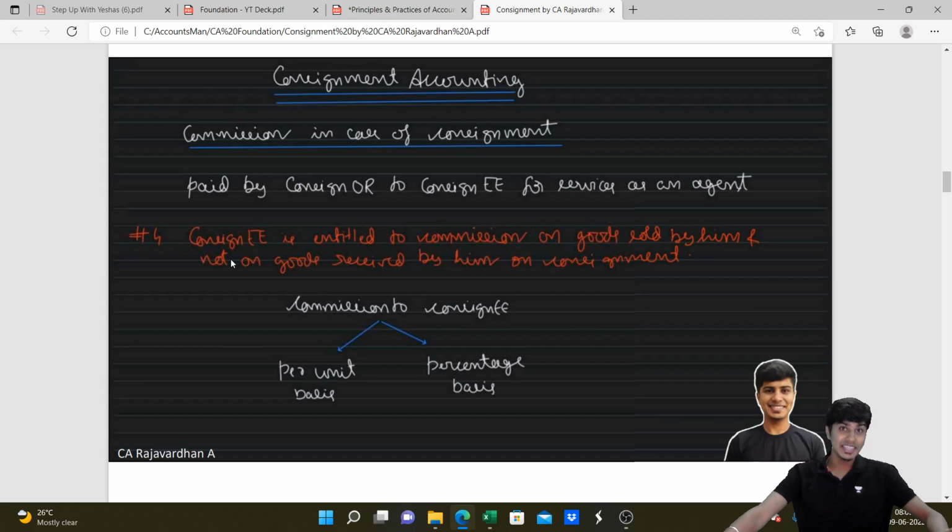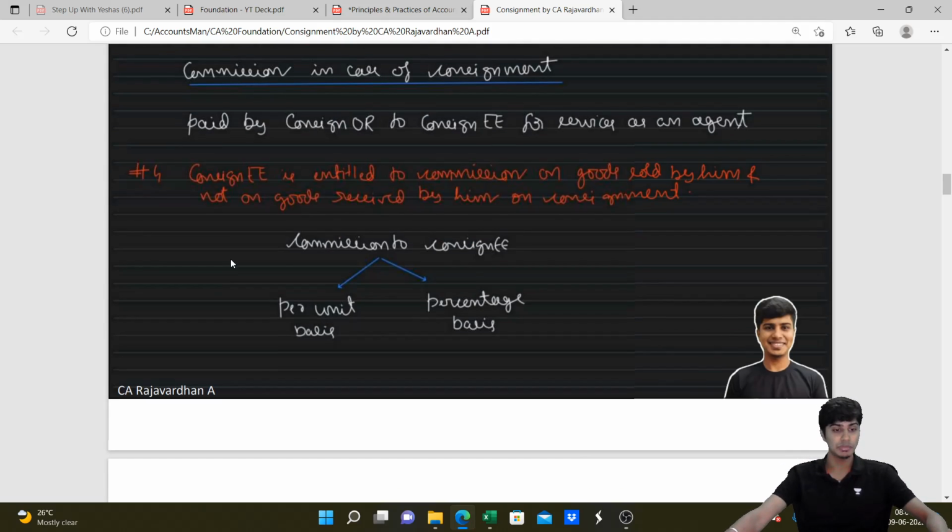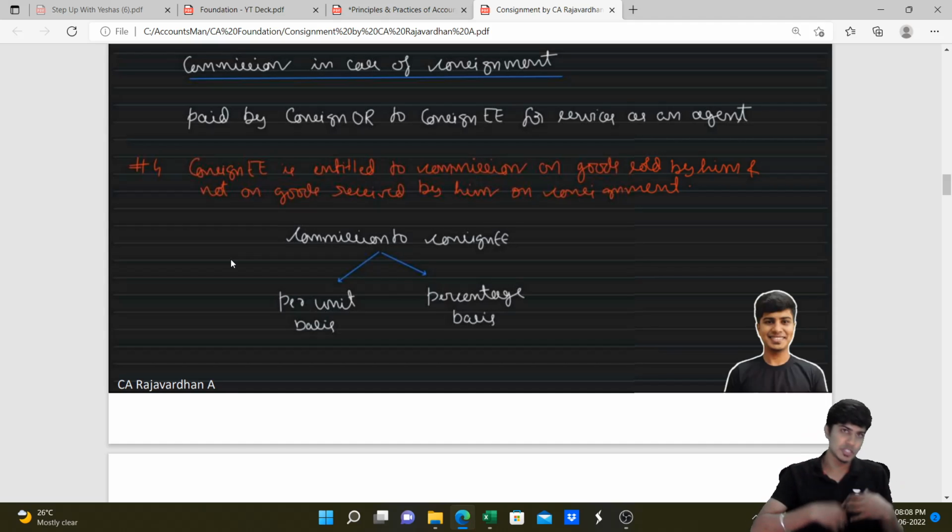Now, I told you consignee is an agent, he works for commission. Commission is the income to consignee, expense to consignor. Consignor has promised the commission to consignee. When he gives that pro forma invoice along with the goods, he'll mention how much commission, or how much per unit or how much percentage, the consignee is eligible for as commission. Based on that, the computation will be made by consignee. After the consignee collects the money from customers, he will deduct his portion of commission and only the balance will be remitted by the consignee to consignor. Got it? And that commission computation, commission deduction and expense deduction, everything consignee will give in account sales.